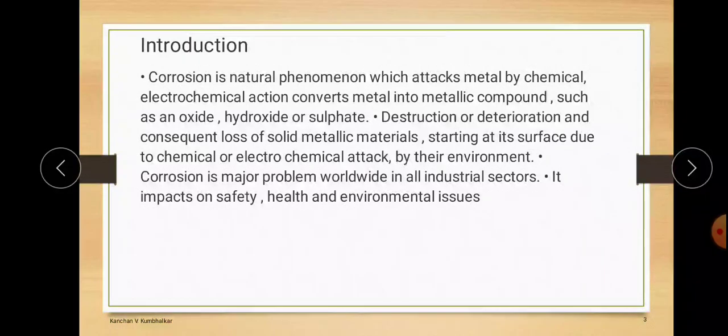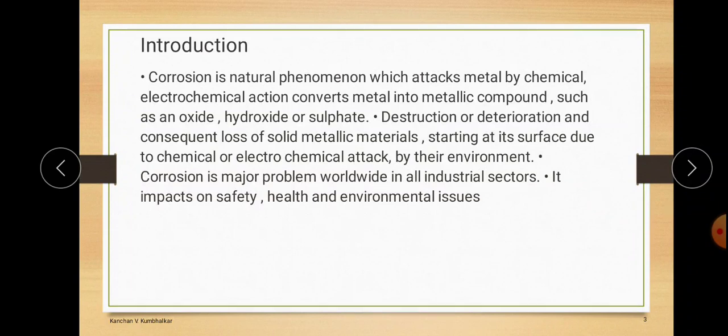Now, the destruction or deterioration and its consequences: loss of solid metallic material starts at its surface due to chemical or electrochemical attack by the environment. Corrosion is a major problem worldwide in all industrial sectors. It impacts safety, health and environmental issues.